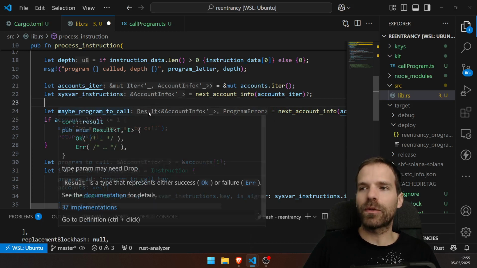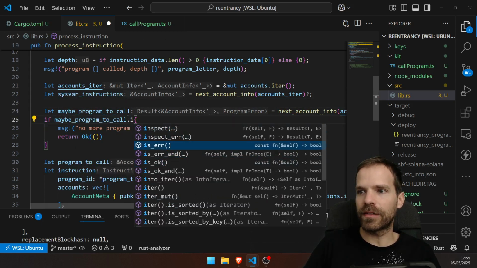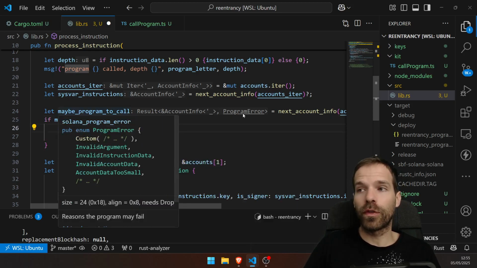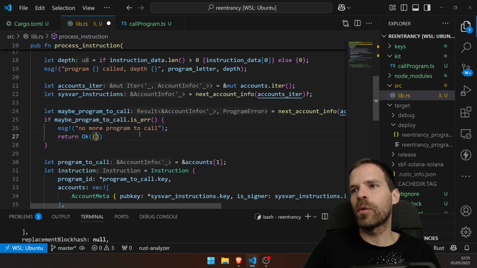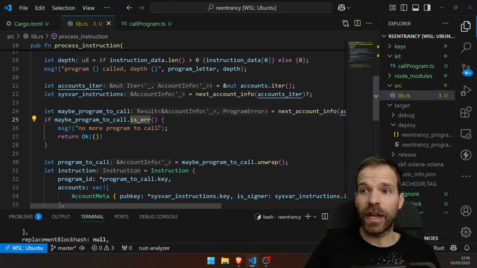So we keep the result. And if it is an error, then there's no more program to call. So we don't throw the program error. We don't raise it. We just say, okay, no more program to call. And otherwise, the program to call will be this maybe program to call. And we unwrap this, because if it's not an error, then it's okay. So this unwrap should not fail.